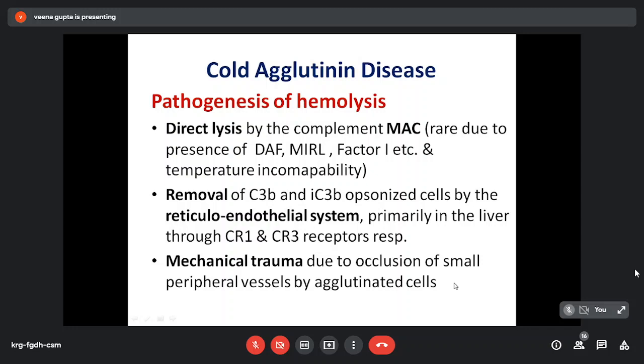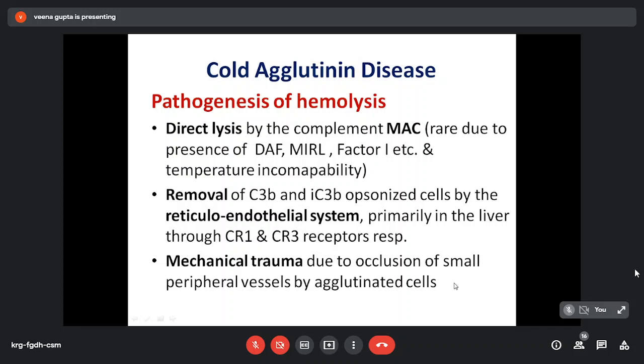and IgM antibody bind to these. This activates complement efficiently. C1 is activated, then C2, C4, and C3. Then C3b opsonizes the cells. They are recognized by macrophages, particularly in the liver, causing phagocytosis. And if they activate the further complement, they can cause intravascular lysis. And C3b, if it is degraded to C3d, this is not phagocytosed, it persists and it is responsible for the positive Coombs test.